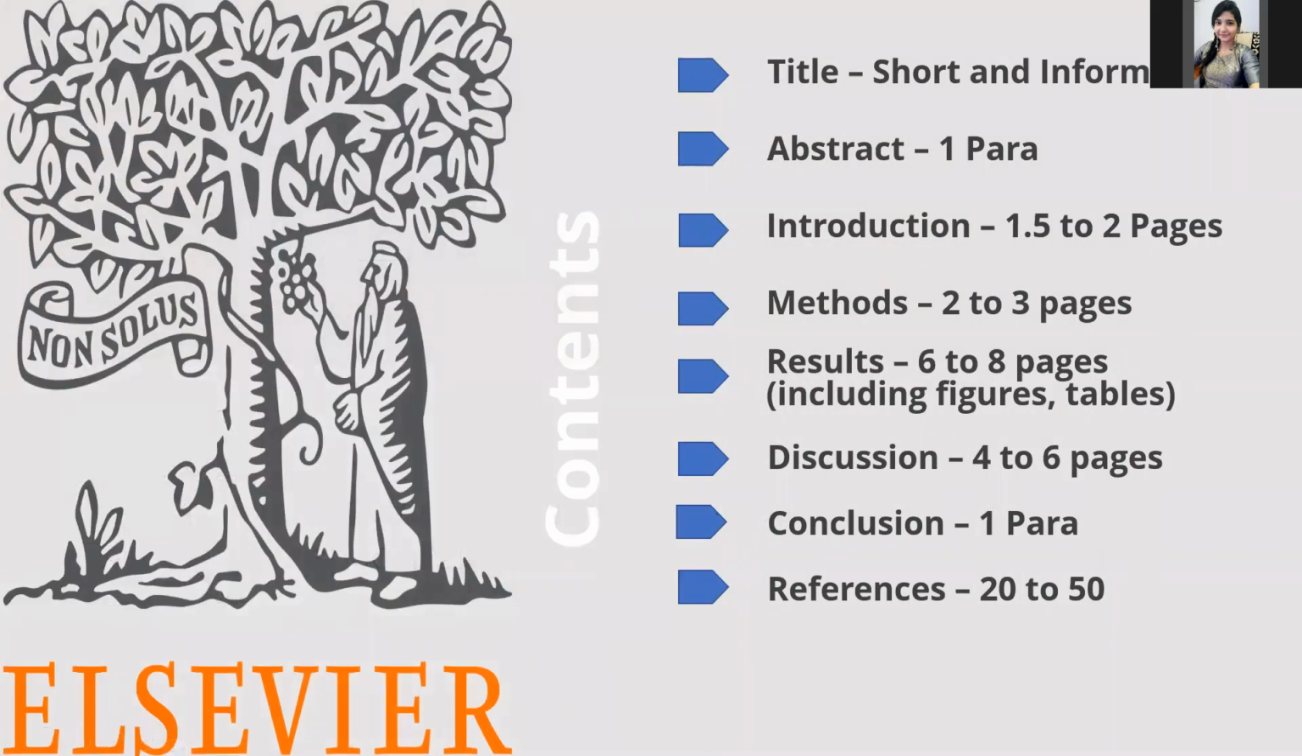So these are the topics a manuscript should contain. A manuscript's ideal length should be 25 to 40 pages. Title should be short and informative. Abstract should be about one paragraph, with fewer than 250 words. Introduction should be 1.5 to 2 pages maximum. The methods should contain about 2 to 3 pages. Results is 3 to 8 pages.